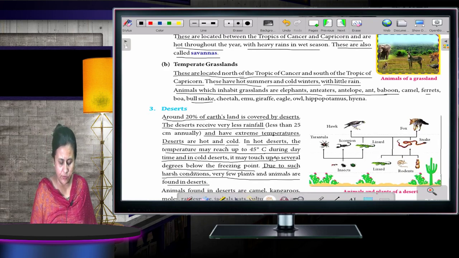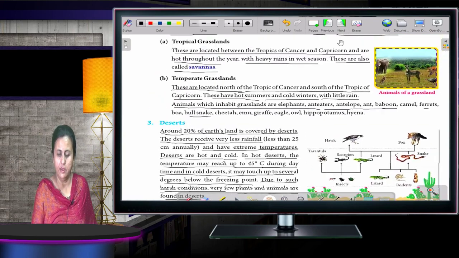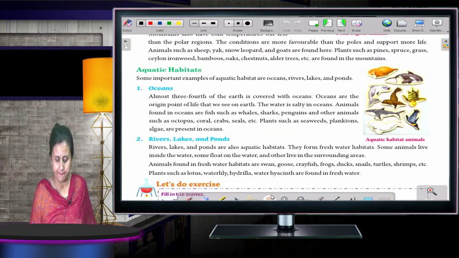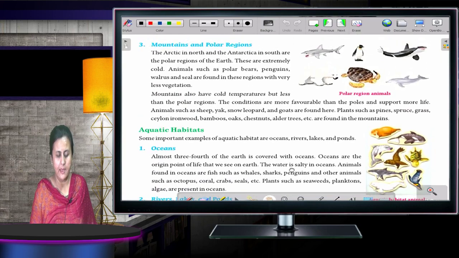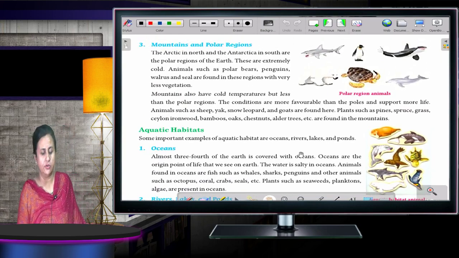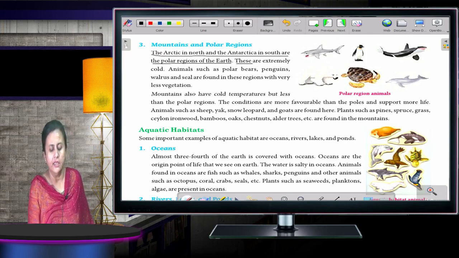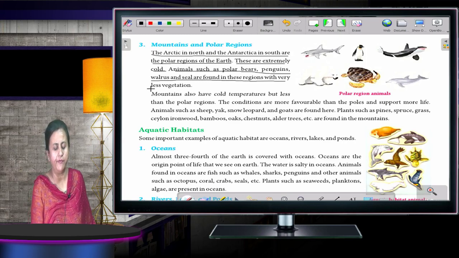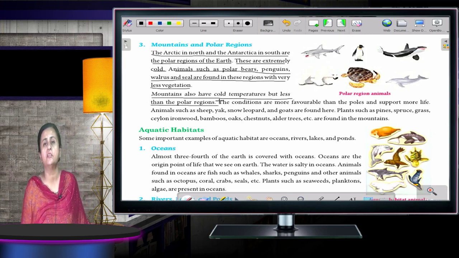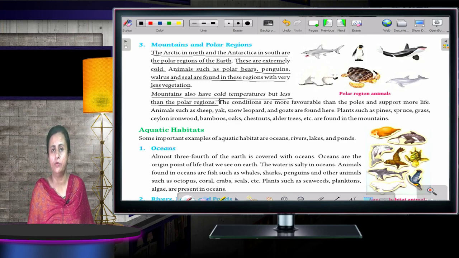Now moving to the next one: mountains and polar regions. So let's start. The Arctic in the north and Antarctica in the south are the polar regions of the earth. These are extremely cold. Animals such as polar bears, penguins, walrus and seal are found in these regions with very less vegetation. Mountains also have cold temperature but less than the polar regions. Polar regions are very cold as compared to the mountain.